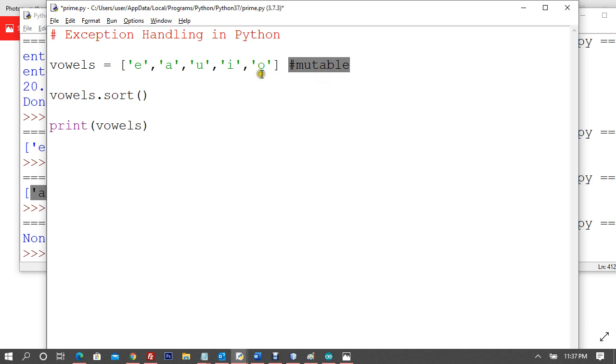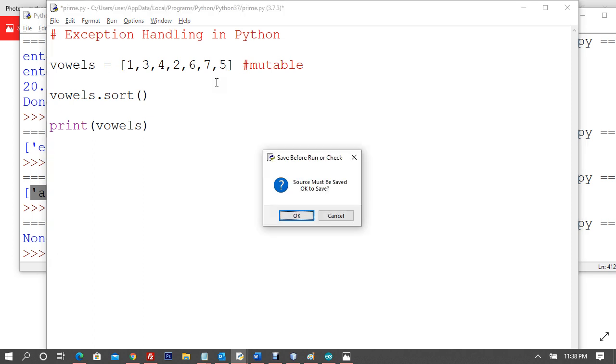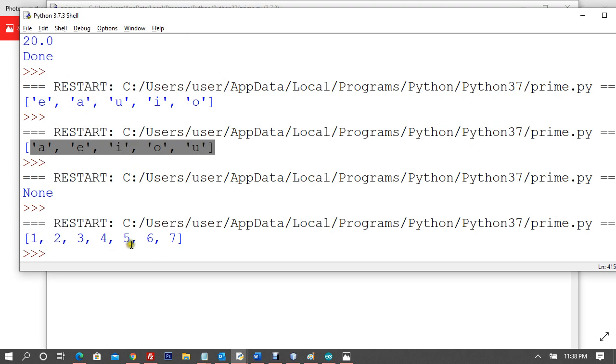Let me try a few more things now. If I say 1, 3, 4, 2, 6, 7, 1, 2, 3, we have 1, 2, 3, 4, and 5 is missing. So if I say sort, okay, let me type sort. Yeah, we are able to sort 1, 2, 3, 4, 5, 6, 7.